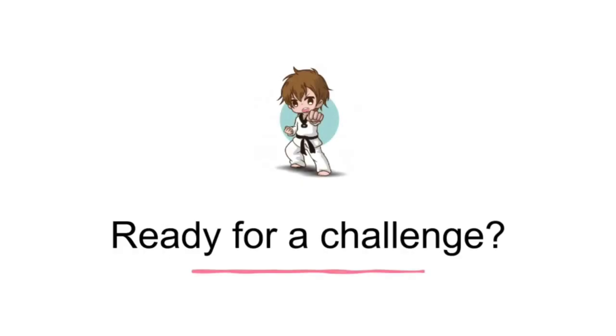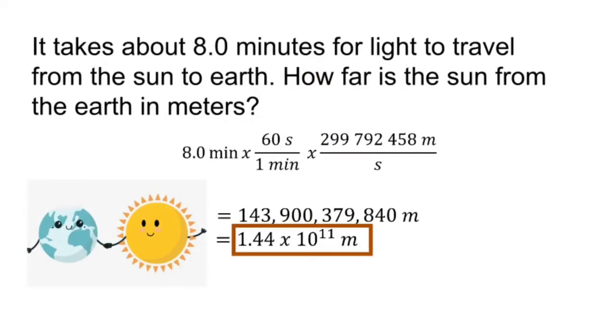Now that you have learned how to convert units and express numbers in scientific notation, are you ready for a challenge? I have prepared 5 problems that we can solve together. For the first problem, it takes about 8.0 minutes for light to travel from the sun to Earth. How far is the sun from the Earth in meters? Take note that the speed of light is 299,792,458 meters per second.